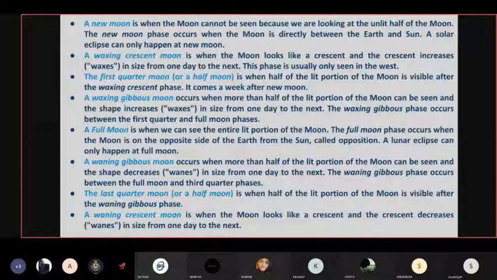Then comes the waning crescent, when the moon looks like a crescent, and the crescent decreases, wanes in size from one day to the next. Then again the new moon, and then this cycle repeats, and it takes a time of about 30 days, 29 days, which is usually called a month.